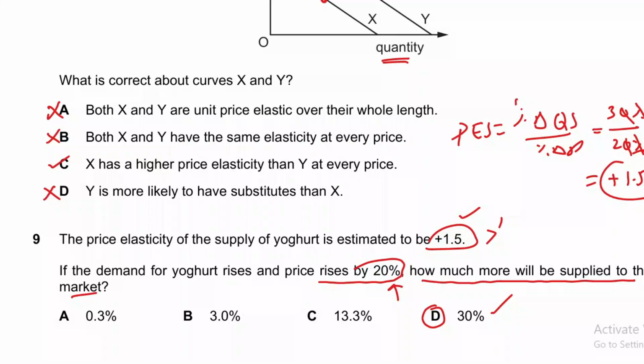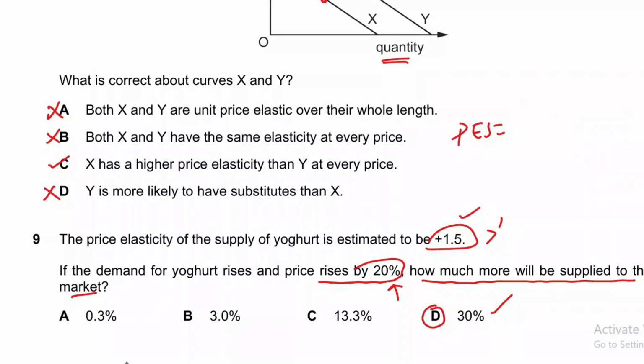And you can also calculate this value as well. Let me explain that as well. It will take a little more time, but let's see how to figure out why the answer should be 30%. Percentage change in quantity supplied over 20%, this is the formula for PES.